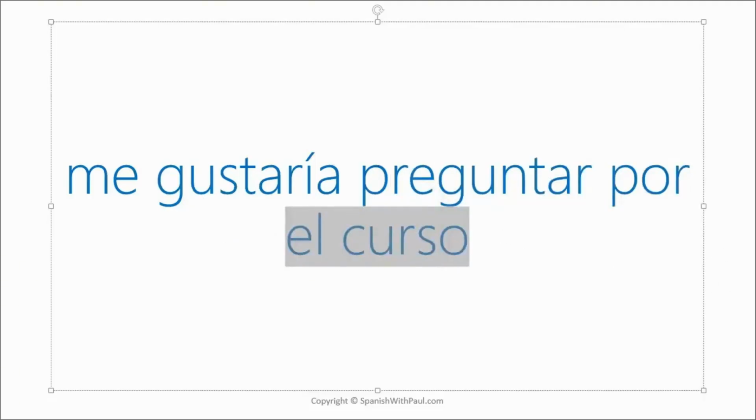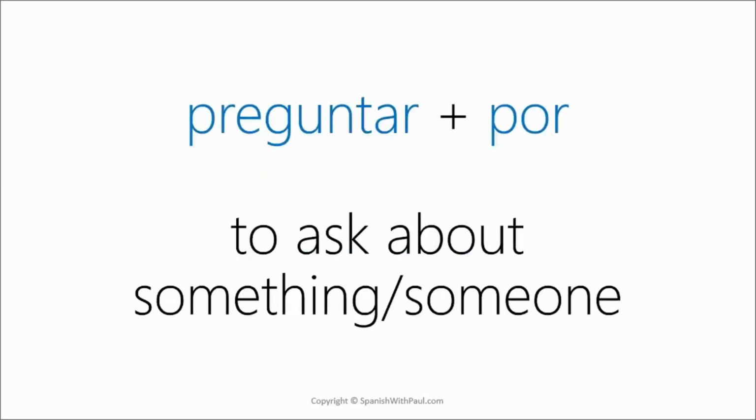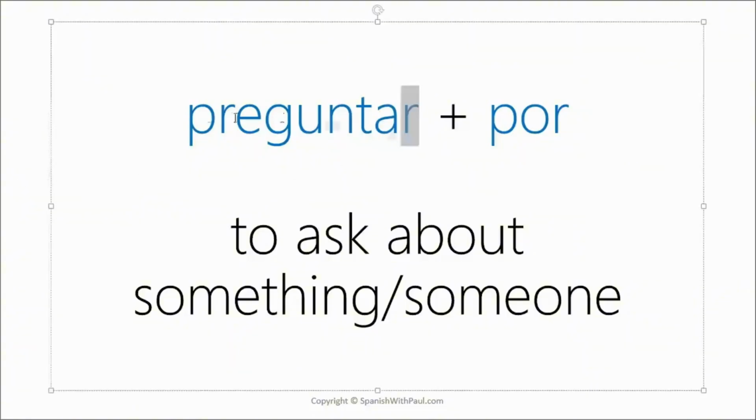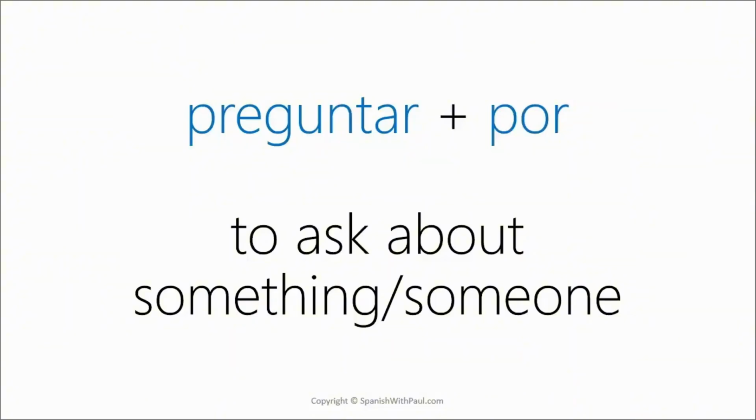So this is something very useful because we use it a lot in English where you have to ask about something or someone. It's always going to be preguntar. You don't have to worry about pedir. And the about is with por. So you can ask about what happened at the party last night. You can ask about how your uncle is doing, things like that. Preguntar and por.